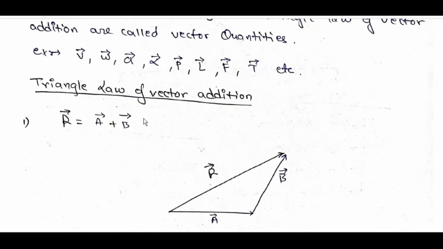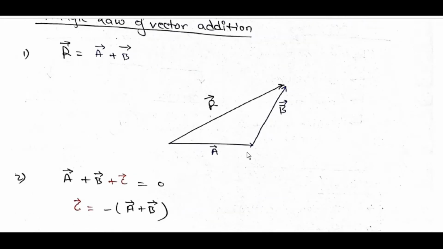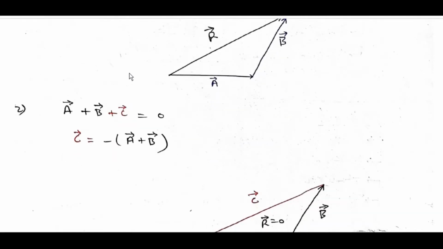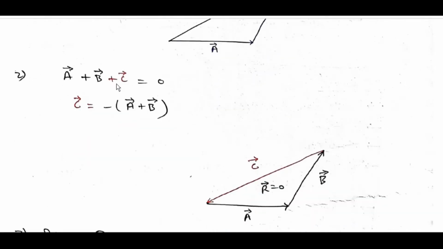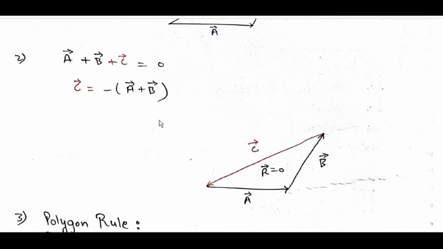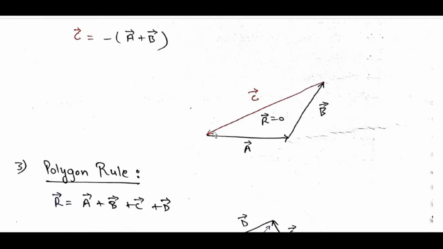Triangle law of vector addition: R bar is equal to a bar plus b bar. If we join from the end of a bar to the tip of b bar, then it is r bar, so r bar is equal to a bar plus b bar. If a bar plus b bar plus c bar is equal to 0, then c bar is equal to minus of a bar plus b bar. C bar will be like this, following a complete closing triangle.